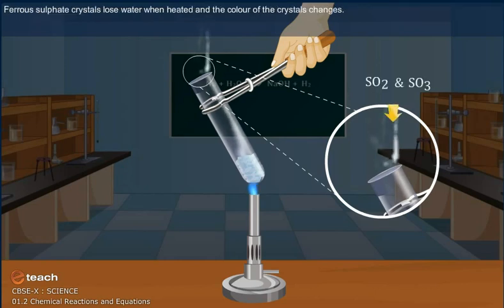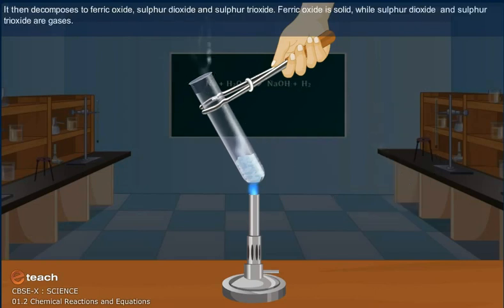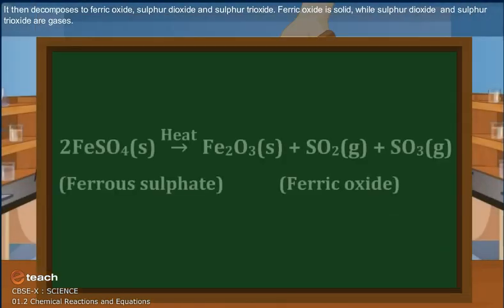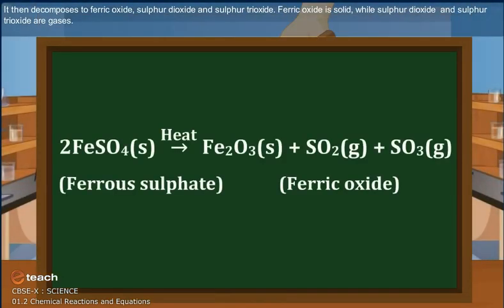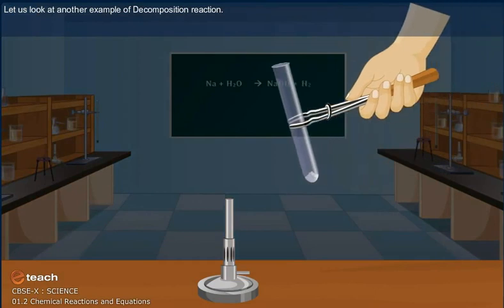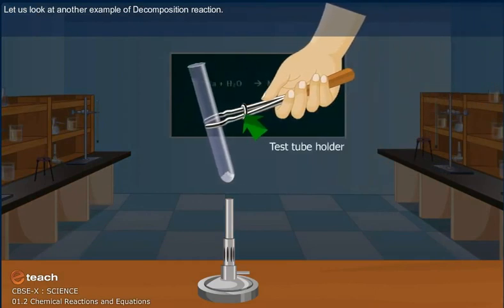Ferrous sulfate crystals lose water when heated and the color of the crystal changes. It then decomposes to form ferric oxide, sulfur dioxide, and sulfur trioxide. Ferric oxide is a solid, while sulfur dioxide and sulfur trioxide are gases. Let us take a look at another example of decomposition reaction.